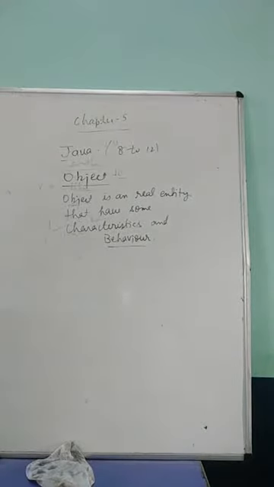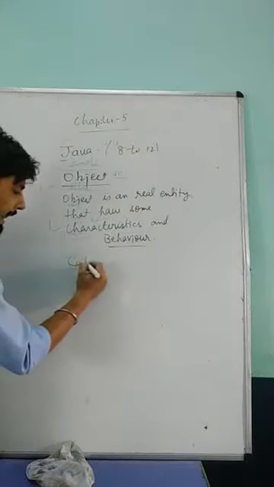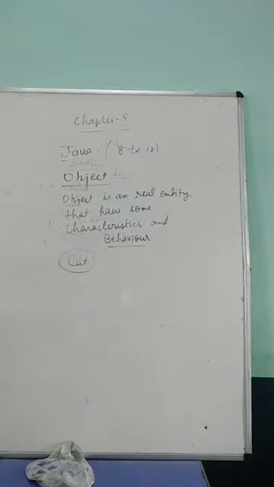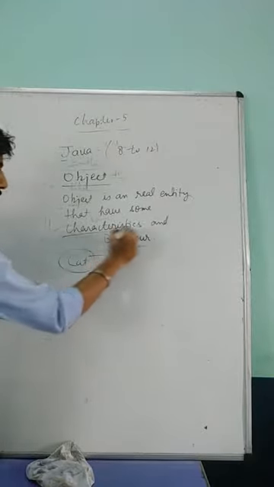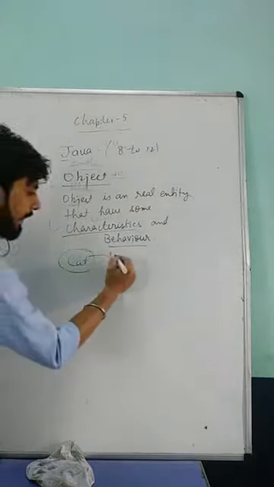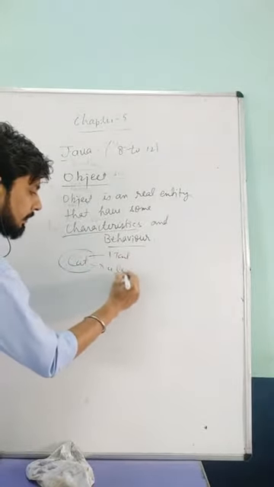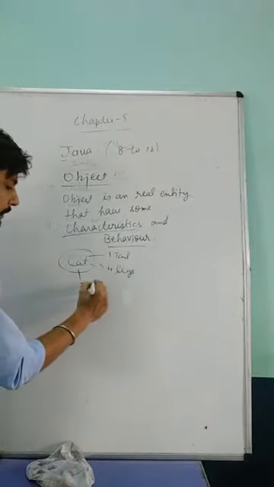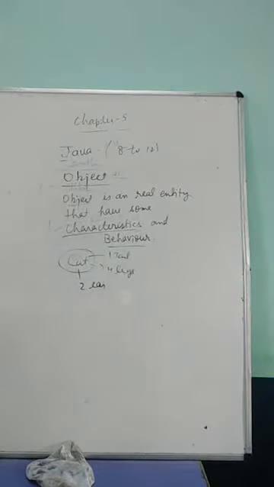So what is an object? An object is a real entity that has some characteristics and behavior, or we can say some state and behavior. For example, in a book they have taken one example, that is a cat. So a cat is also an object. How is it an object? Because it has some characteristics. What are the characteristics of a cat? It has one tail, 4 legs, and 2 ears. These are all the characteristics. And what is the behavior? What is the function? To mew or do anything.